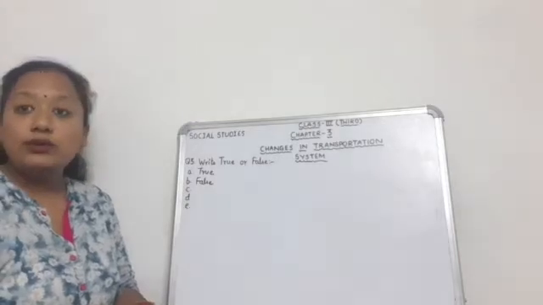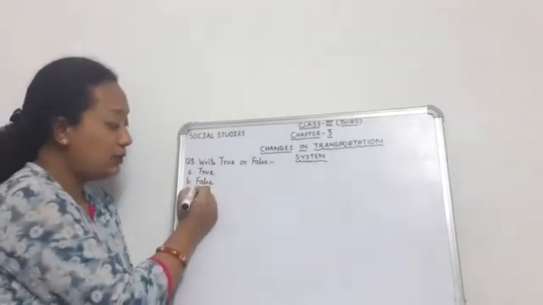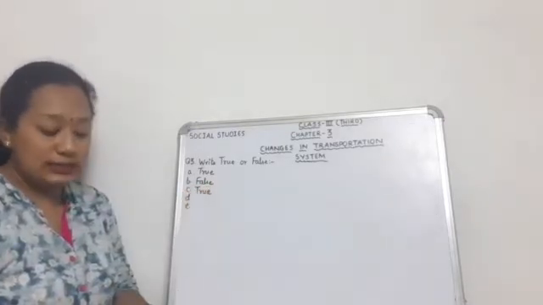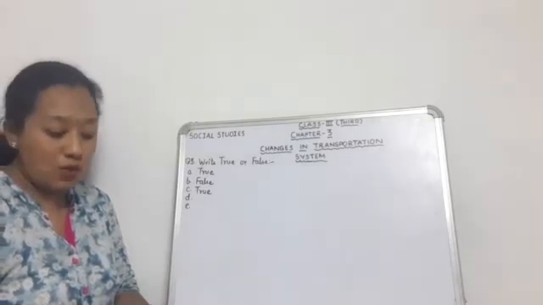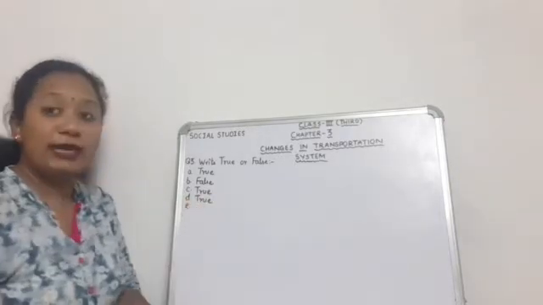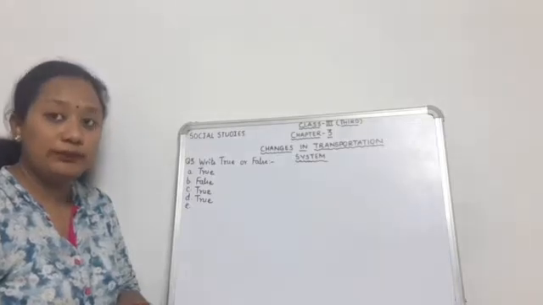C, water transport is a cheaper means of transport. Yes, it is a cheaper means of transport. So it is also true. Then number D, we cannot travel to the moon. Can we travel to the moon? No, this is also true. We cannot travel to the moon. Only astronauts can travel to the moon.